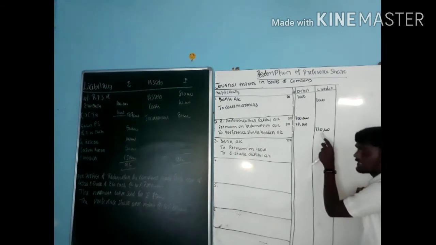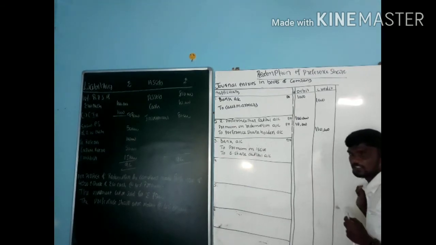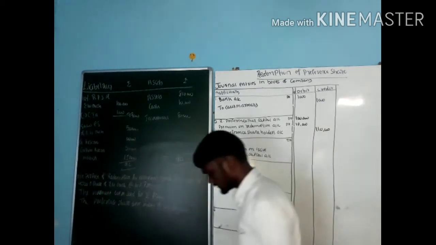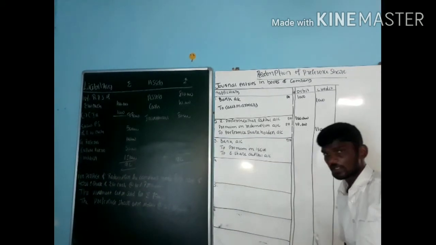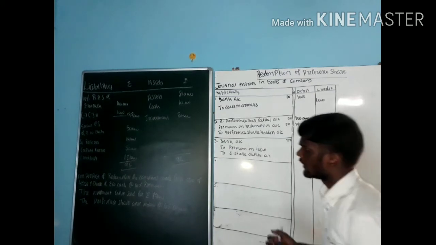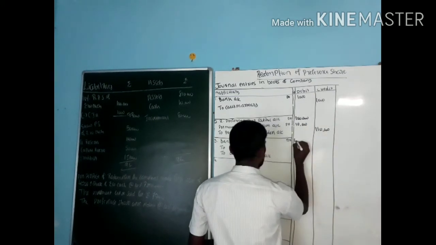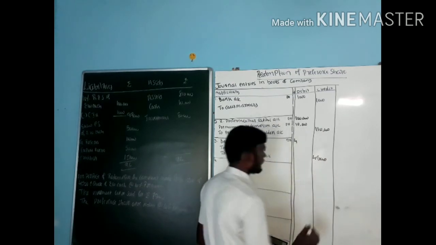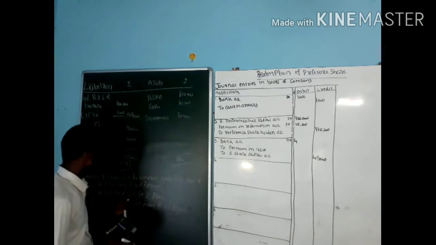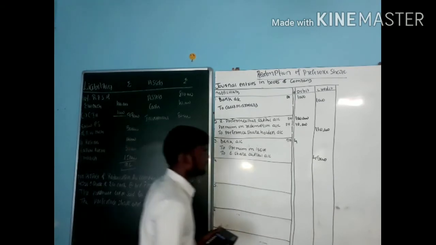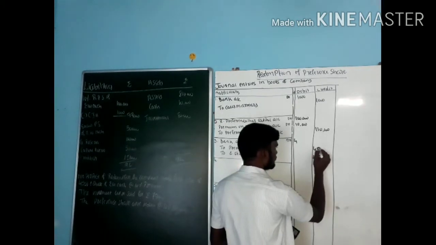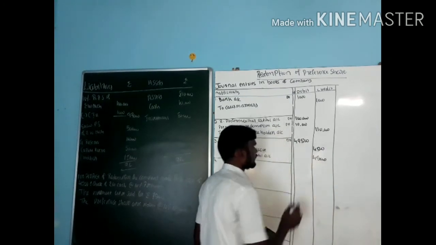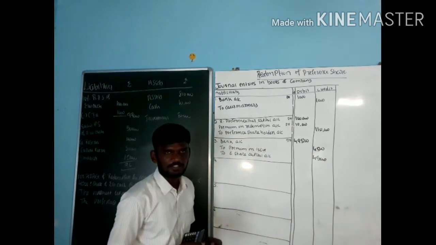To pay this 1 lakh 10,000, I am going to issue equity shares. How much equity shares am I issuing? That is 4,500 equity shares of rupees how much? 10 each, that is 45,000 equity share capital. How much extra amount am I receiving? That is again 10%, it's 4,500. So total is 49,500, the amount we receive.